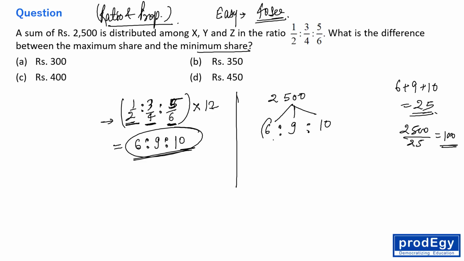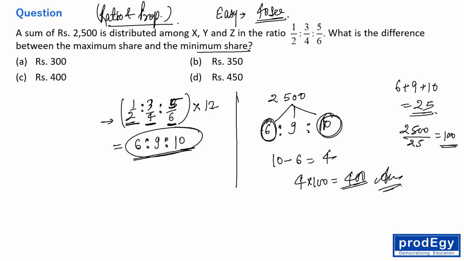So they are asking the difference between the maximum and the minimum, right? So 10 minus 6 is what? 4, right? So 4 into 100, which is equal to 400, right, everyone? The answer is 400, right? Okay. So this will take around 40 to 50 seconds of your time, not more than that, right? And this is a type of question which is an easy one, right? Okay, fine. Now let's move to another question.